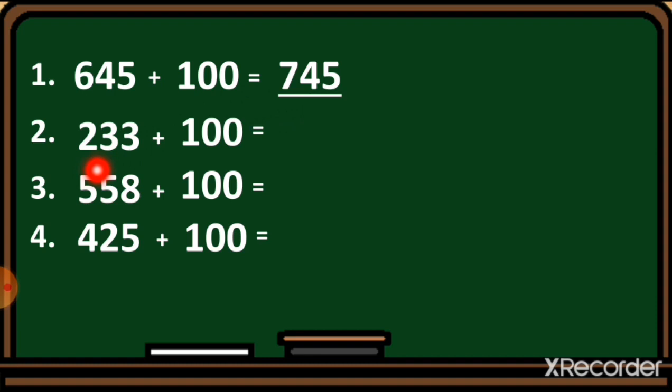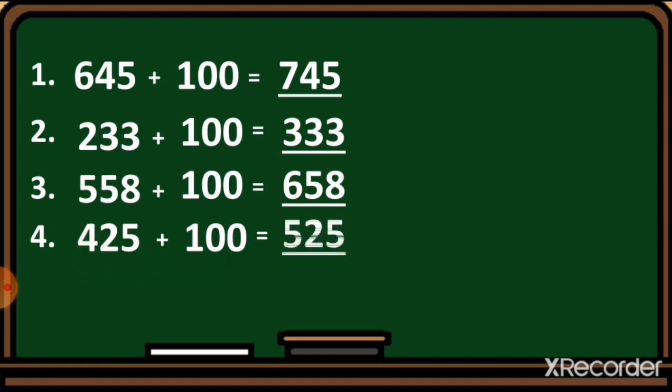Now here 233. So this 33 will stay as it is. We just add one number into this 2. So the number 333 will come. Here the number 558. So the number 58 will stay as it is, and we'll add one number into this 5. So the answer 658 will come. Number 425. So we add one number into this 4. So the answer 525 will come. Hope this is very easy, students, and you understood this.